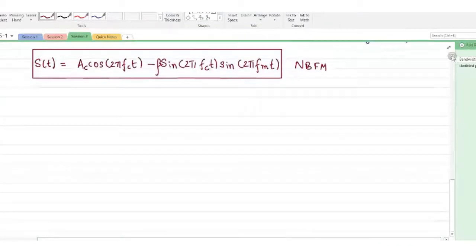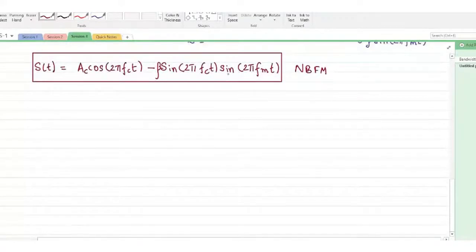All we need is the modulating signal, which here is single tone, and of course the carrier AC cos 2 pi fct. From this expression we'll try to sketch the block diagram to generate a narrowband FM signal.